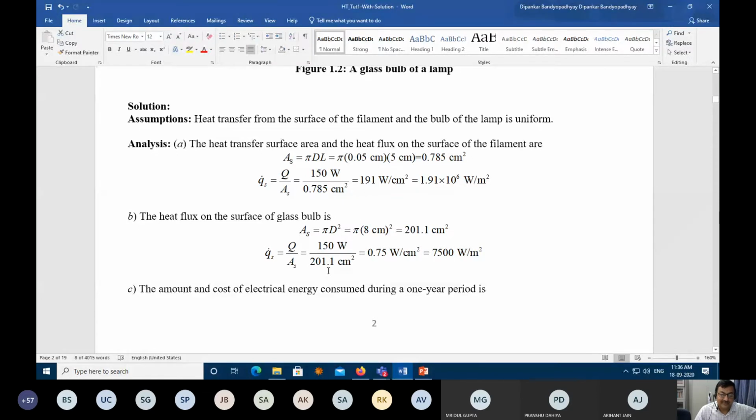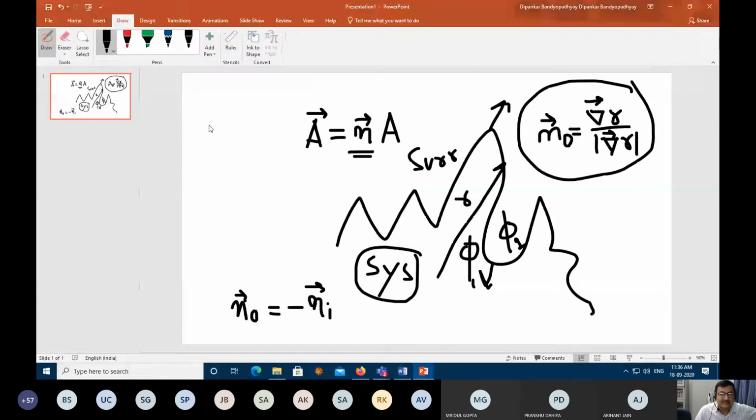Okay, could I answer your question? When you are talking about cumulative, you have to really worry about the sign, direction. It's very simple. What I am saying is not very difficult. Suppose this is a vector. If you call this a positive sign, the other vector, of the same magnitude and in this direction, you call negative by definition of a vector. So exactly that is the situation here.